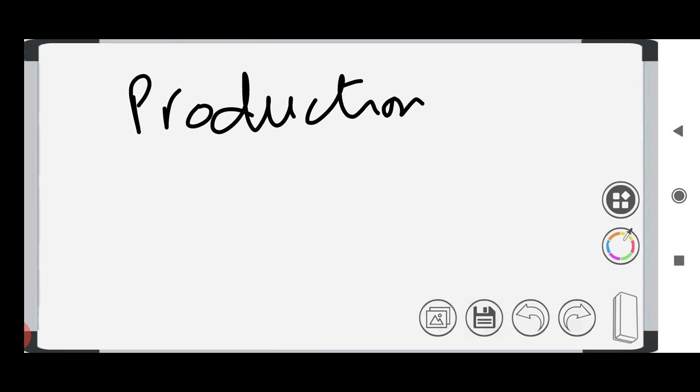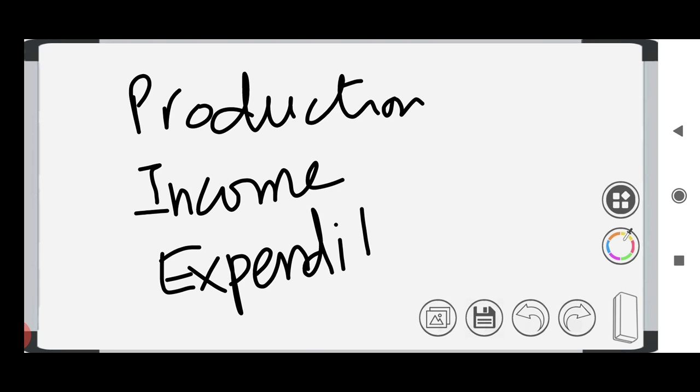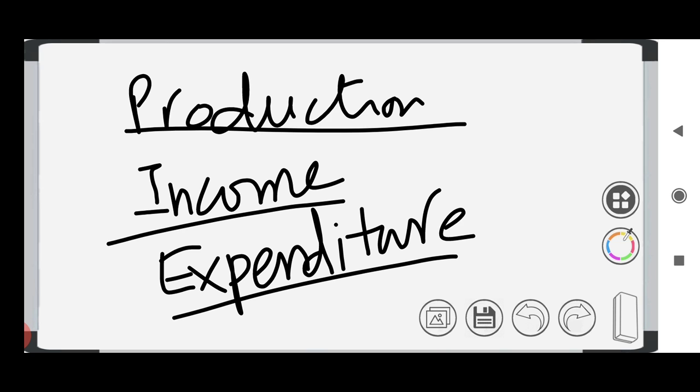Okay, calculation for GDP and GNP. We have the production method, income method and expenditure method. There are three methods: production, income and expenditure. So these are the three methods to calculate the GDP or GNP, our national income. First one is the production method.